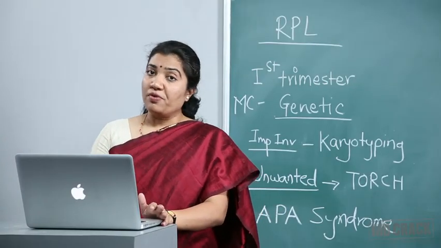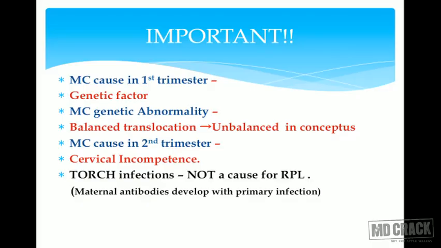Now, points to remember, very important things. Most common cause, genetic factor. But last time when we saw isolated abortion, the most common genetic abnormality for isolated abortion was trisomy, and that also trisomy 16. Now mind well that the most common genetic abnormality in recurrent pregnancy losses is balanced translocation. Please mind this point very well, that trisomies cannot be in all pregnancies. Like one pregnancy trisomy aborted, second will again have trisomy, again will get aborted, third will again have trisomy.